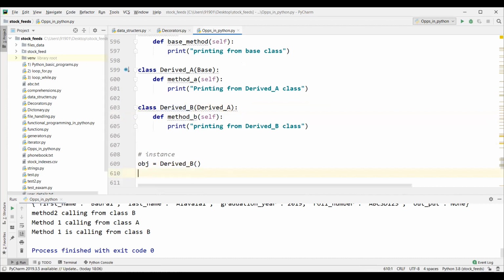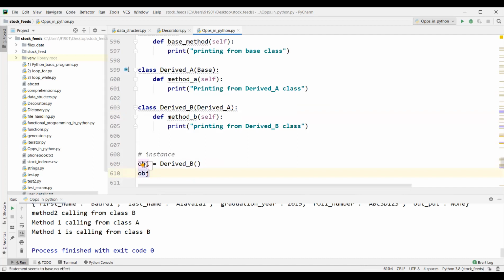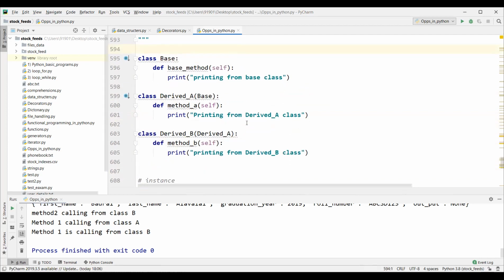Next, how do you call the attributes from this object? By using dot notation, right? Before that, with this particular object, what functions can be callable? Think about it. All the derived class functions, and the base class also.